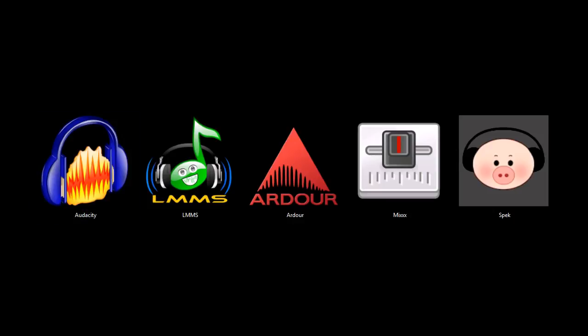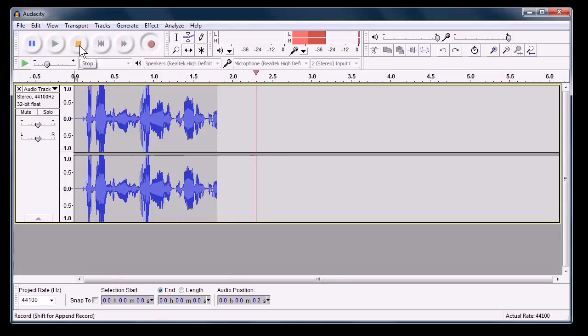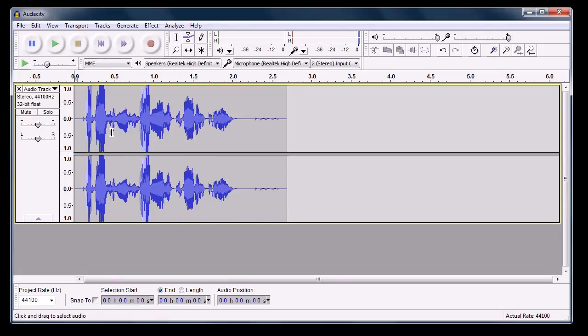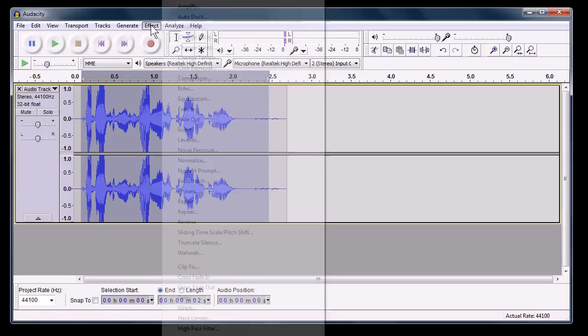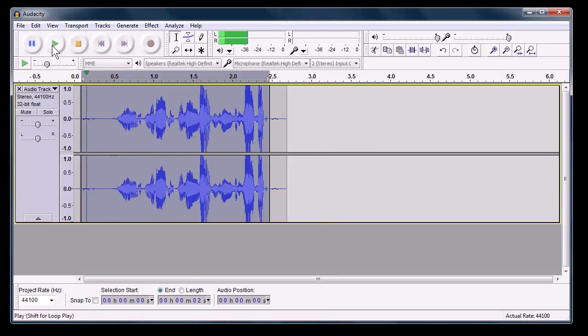Let's take a look at this first program, Audacity. Audacity is an audio recording tool. Now this blue part here is actually the audio file I just barely recorded. I can play it. Audacity is an audio recording tool. Okay, we can then apply different effects to this audio file I just recorded. We can, for example, for a dramatic effect, reverse the whole selection.